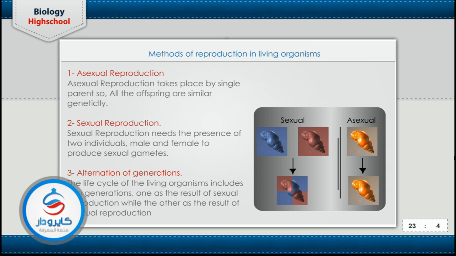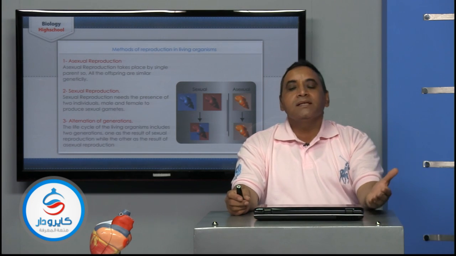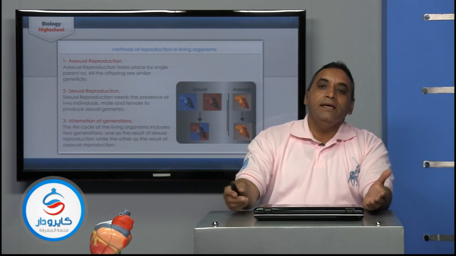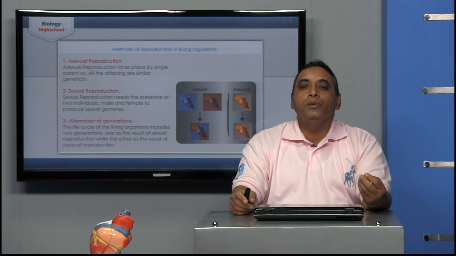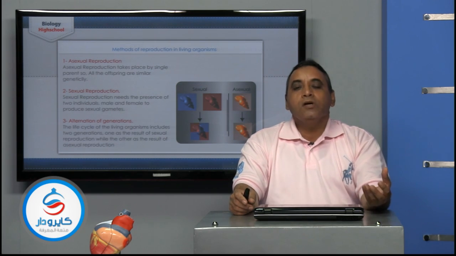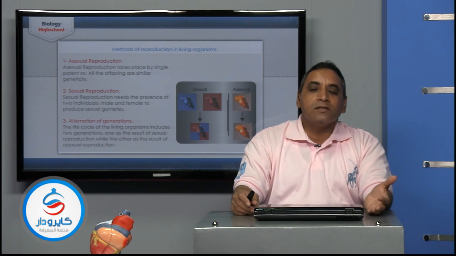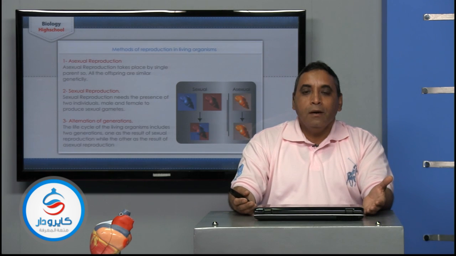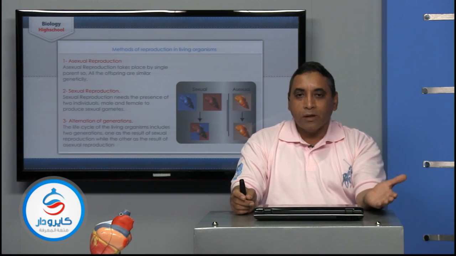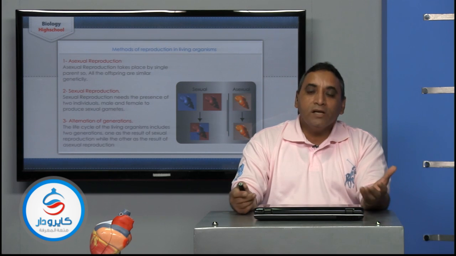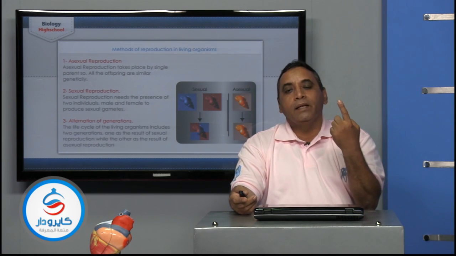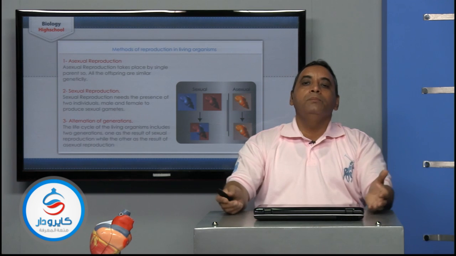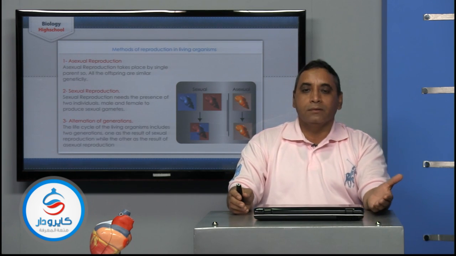What about the methods or types of reproduction? In general, there are two main types of reproduction. The first is called sexual reproduction, and the second is asexual reproduction. The sexual reproduction takes place by two parents, male and female. So the offspring produced as a result of sexual reproduction will differ from each other and also from the parents. But the asexual reproduction means the production of individuals from a single parent only. So all the offspring will be similar to each other and similar to the parent.